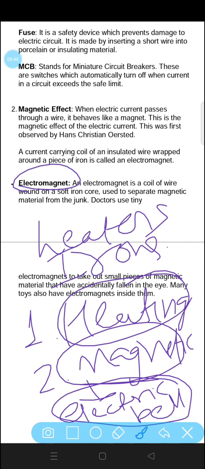So these both are the heating effect of electric current and the magnetic effect of electric current. That's all about the chapter.